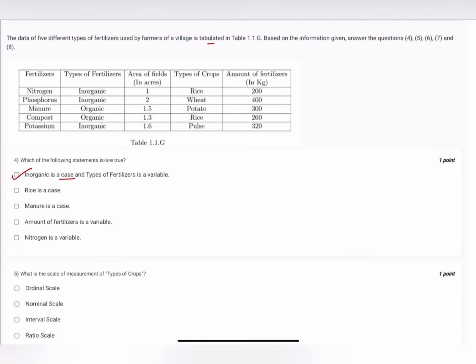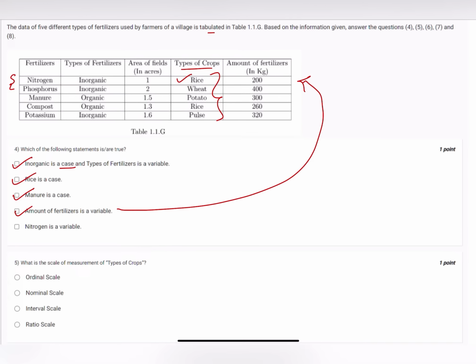Rice is a case. See, type of crops, it's a variable. It stores different types of values, and rice is one of the cases. Manure is a case. Amount of fertilizers is a variable. Yes, it's a variable. It's a quantitative variable. So yeah, it's a variable. And nitrogen is a variable. No, nitrogen is not a variable. It's a case. It's a case for fertilizers. Fertilizer is a variable and nitrogen is one of its case. So it's not a variable.